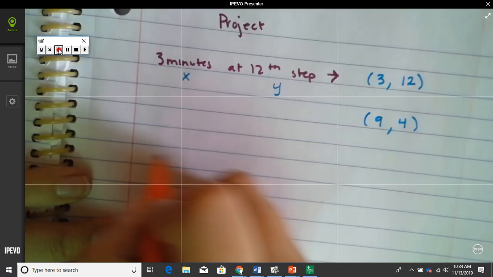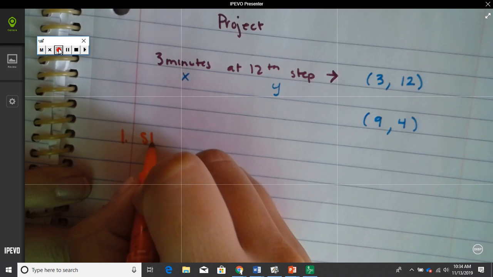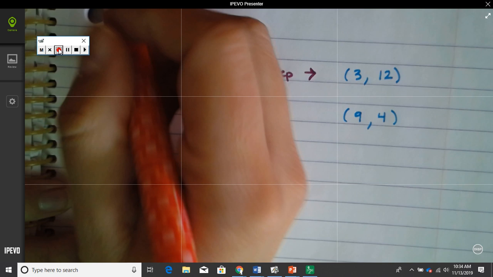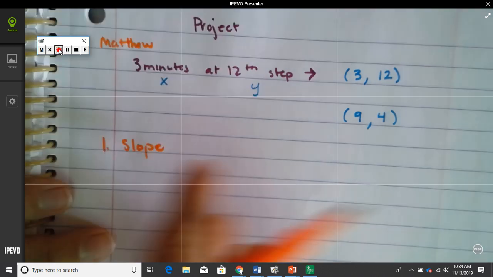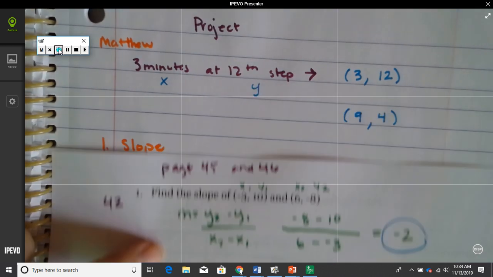Alright, so what I'm asking you to do, just like we did on the white sheet of paper as our warm-up and as our minute quiz, I'm first going to have you get the slope, the movement at which Matthew is moving. This one's Matthew, okay? I'm going to have you get Matthew's movement, his slope, just like we did on number 1 here.